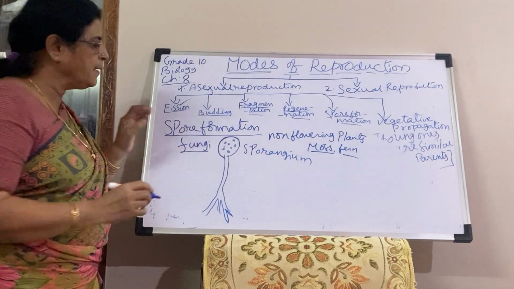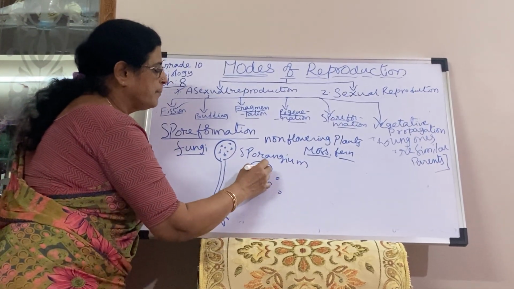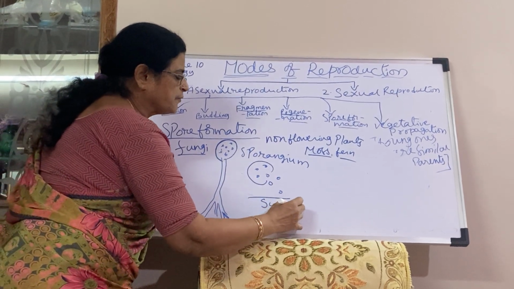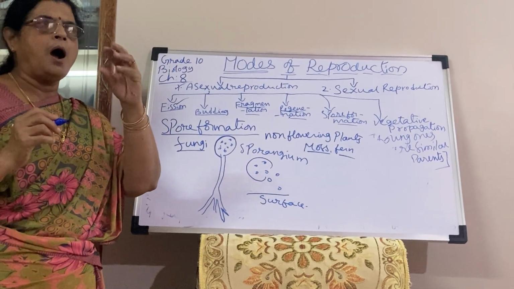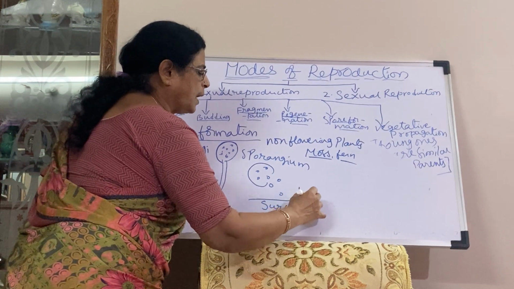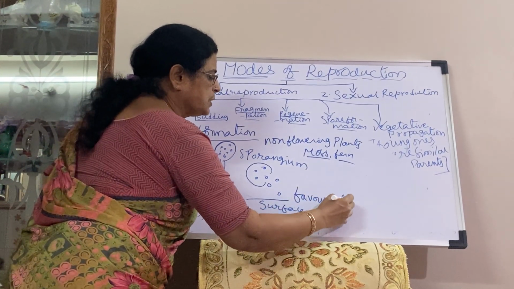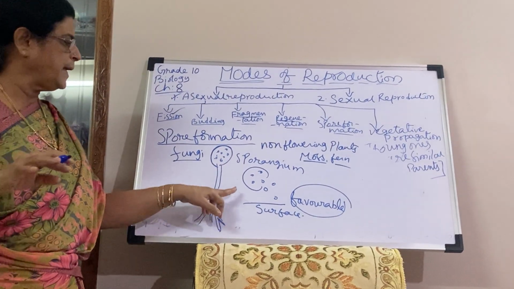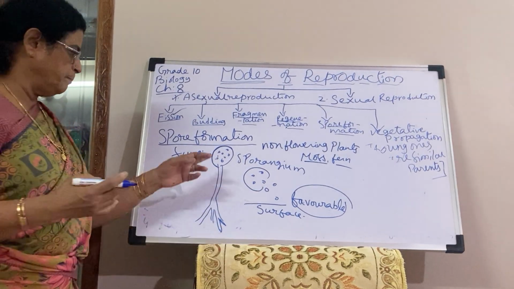After maturity, the sporangium will burst open and the spores will fall on the surface. Actually, the spore has an outer hard cover. When the conditions are favorable, what are the favorable conditions for growth? Moisture. That means the surface should be moist. Then each spore will develop into a new bread mold.